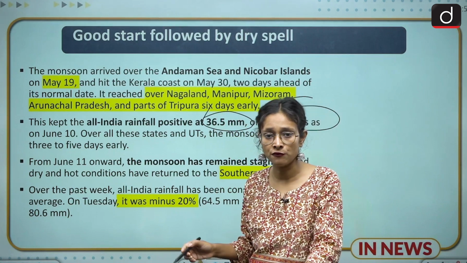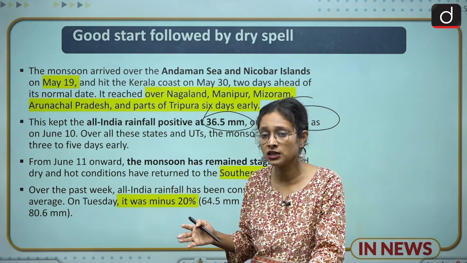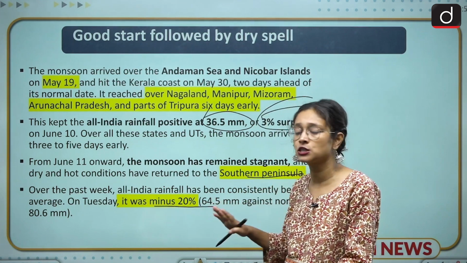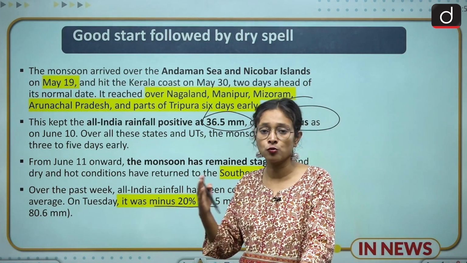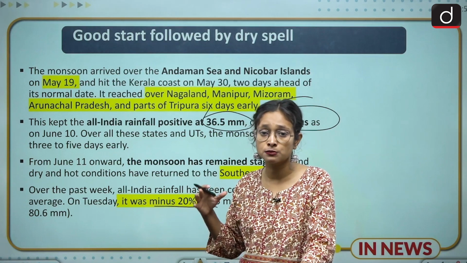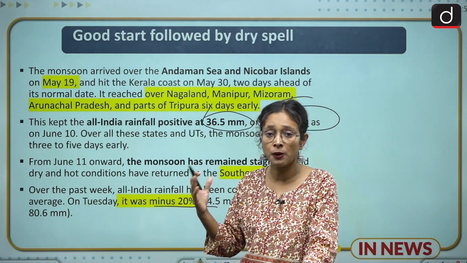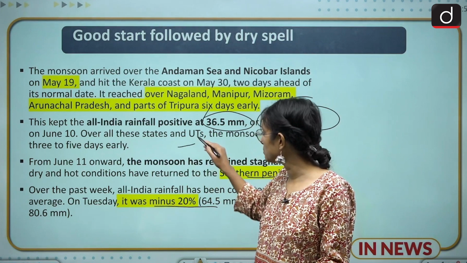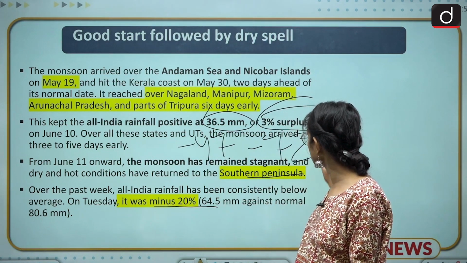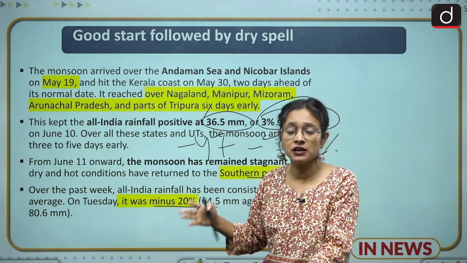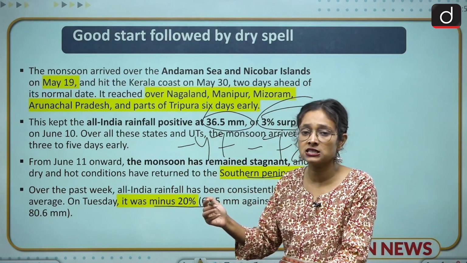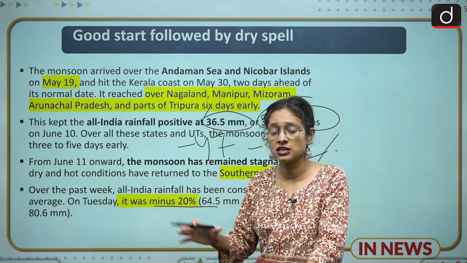But what happened after 11 June when it became stagnant, there is overall minus 20 rainfall, or monsoon condition, in this country. So when you talk about the overall, it is minus 20. When you talk about a few parts of the country, in Odisha it is minus 47, in Bihar it is minus 72. So this is the condition of the prevailing monsoon in different parts of the country. It had started well, but currently it is a dry spell.